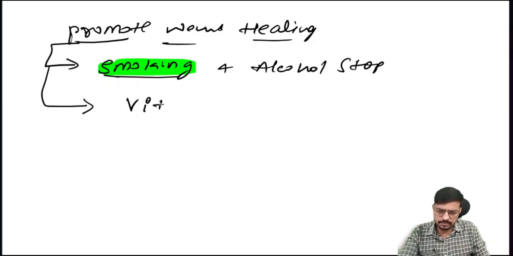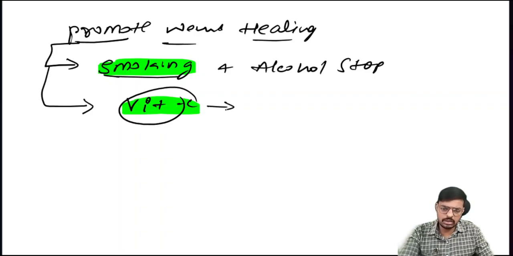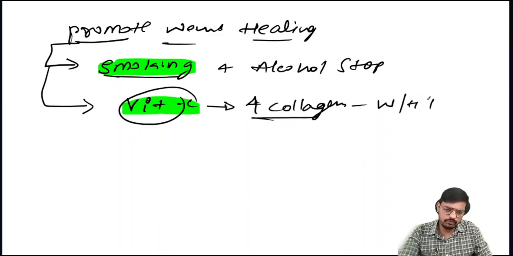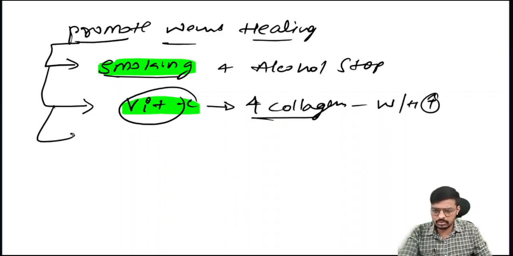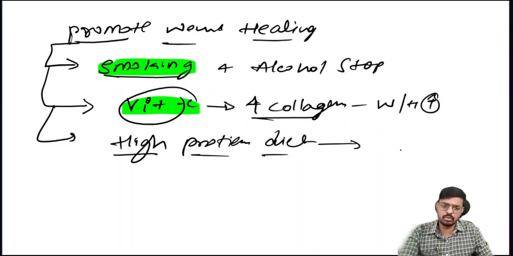Then comes the next one: give vitamin C, the collagen synthesis vitamin, or we can say the vitamin of wound healing. Vitamin C increases collagen synthesis, meaning wound healing will happen very fast. Very important. Then give a high protein diet. This high protein diet helps close the wound bridge.